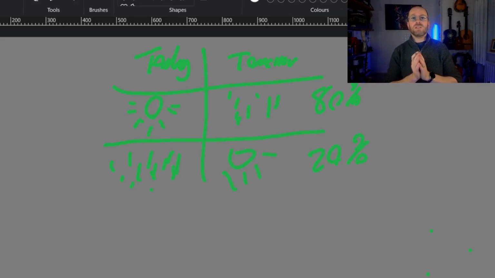So in this way, you can already tell that depending on which weather state it is today, there's a greater possibility of one of the two things happening tomorrow. I.e., if it's sunny today, there's a good chance it's going to be raining tomorrow. Whereas if it's raining today, there's quite a low chance it's going to be sunny tomorrow, and more than likely it's probably going to be raining again tomorrow. And then you can assume after that day there's a good chance it might be sunny again. Let's go on to the next example.